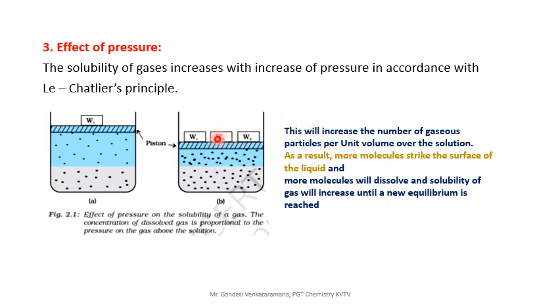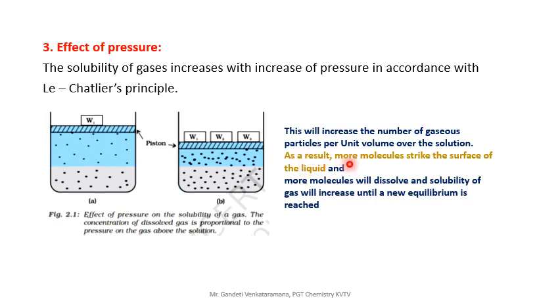That means when weight is increased, W1, W2, W3, in the second case, the number of gaseous particles per unit volume over the solution increases. This is the solution, and over the solution the number of gas particles increases, in the case when the pressure is increased.